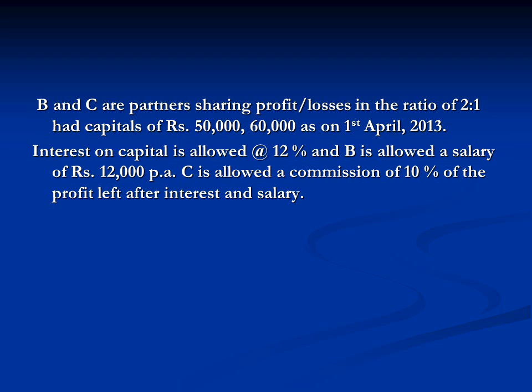Let us take a simple example on the topic. B and C are partners sharing profits and losses in the ratio 2:1, had capital of rupees 50,000 and 60,000 as on 1st April 2013. Interest on capital is allowed at the rate 12% per annum, and B is allowed a salary of rupees 12,000 per annum. C is allowed a commission of 10% of the profit left after interest and salary.